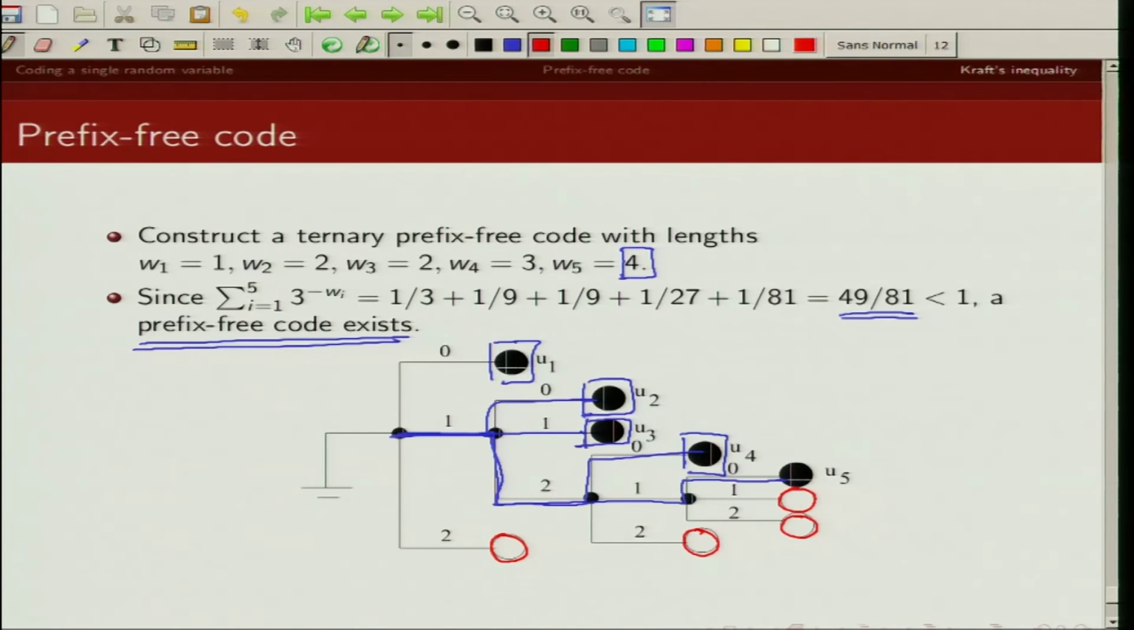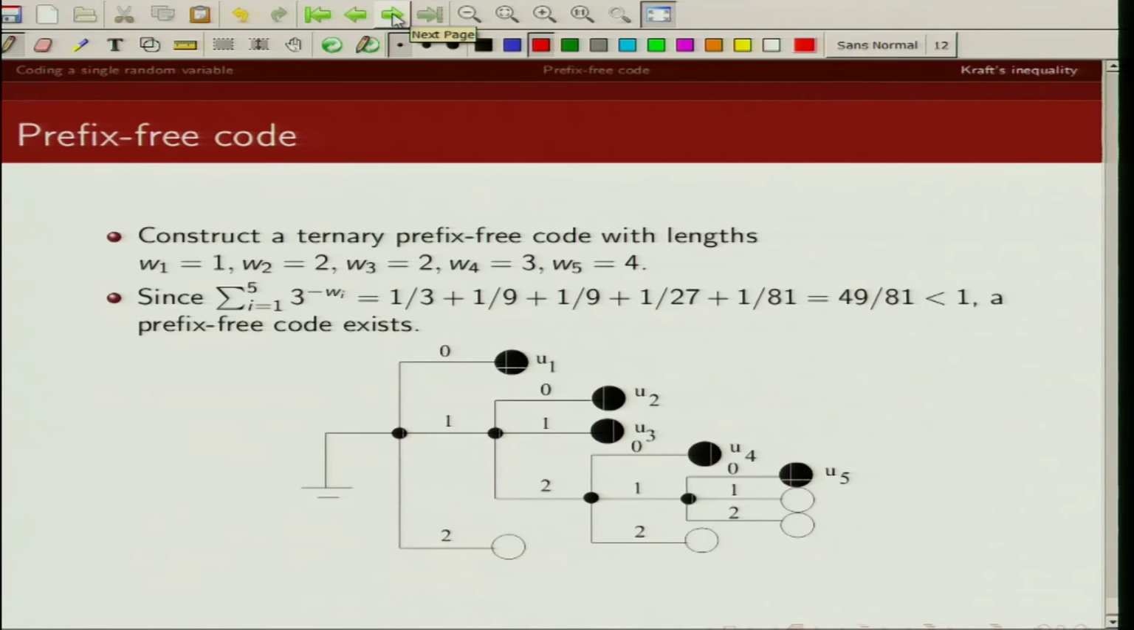Now, since this is a ternary code, you can see there are 3 branches leaving from each node, and I have just labeled them 0, 1 and 2. So this is basically my prefix free mapping, a ternary prefix free code corresponding to these Wi.